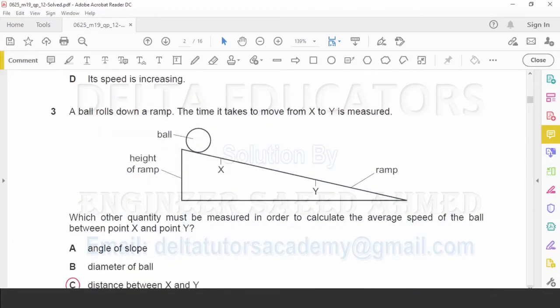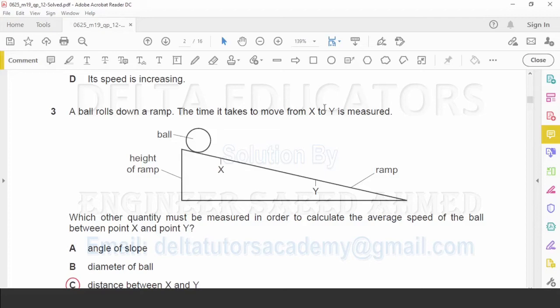Question number 3. A ball rolls down a ramp. The time it takes to move from X to Y is measured. Which other quantity must be measured in order to calculate the average speed of the ball between point X and point Y? To calculate the average speed, we should know two quantities. First, total distance. Second, total time. Because average speed is given as total distance over total time.